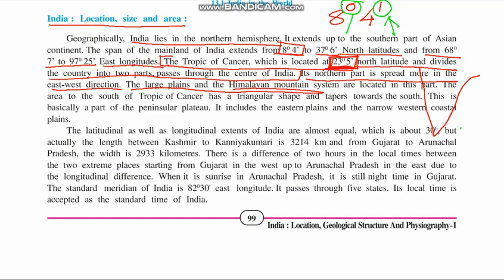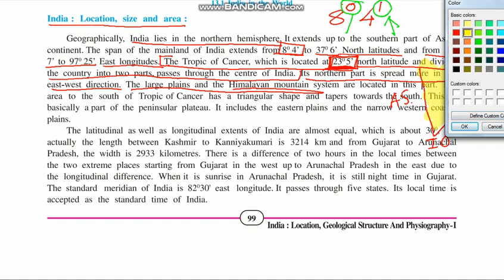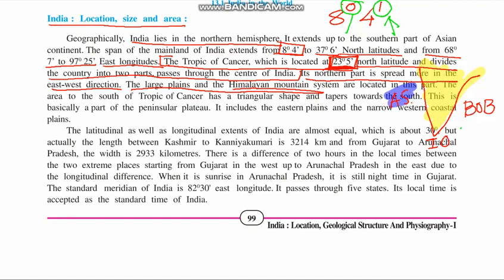India is surrounded by the Arabian Sea on one side, the Indian Ocean on another, and the Bay of Bengal on the other side. So you can say this part of India is surrounded on three sides by the Arabian Sea, Indian Ocean, and Bay of Bengal. Okay, so I hope you understood that.